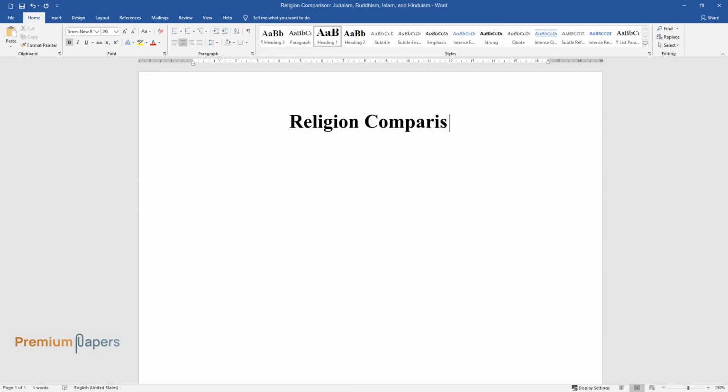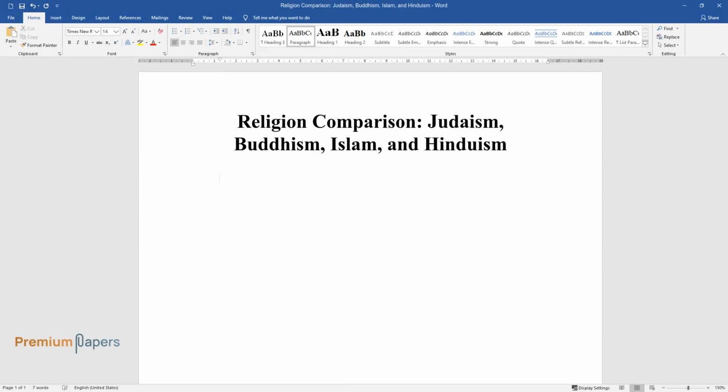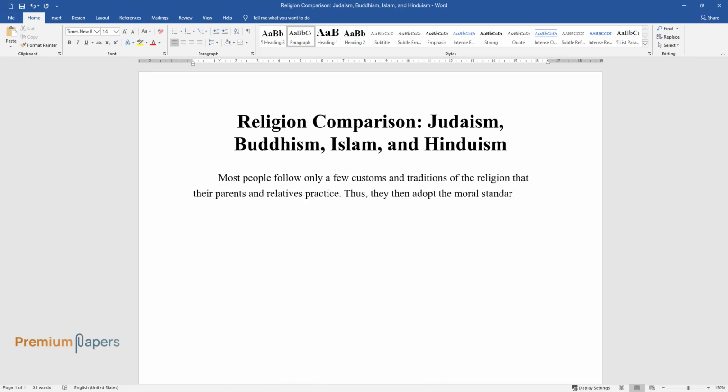Religion comparison: Judaism, Buddhism, Islam, and Hinduism. Most people follow only a few customs and traditions of the religion that their parents and relatives practice. Thus, they then adopt the moral standards set to them by their particular religions.